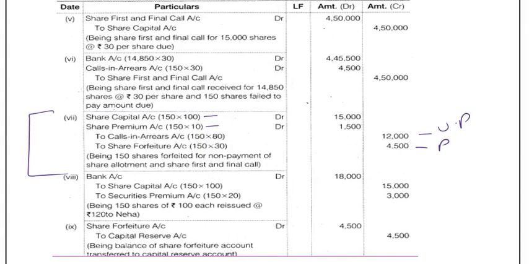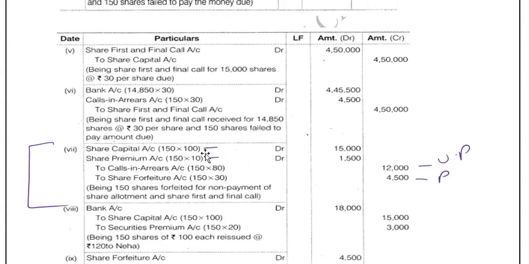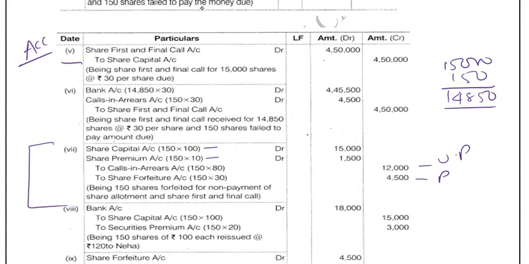If you see the above entry, you have something called calls in arrears. Whenever some person doesn't pay, you will show it as calls in arrears. For example, we would have passed the accrual entry fully for 30 rupees, but 150 shares didn't pay. So out of 15,000, 150 were not paid, and the balance 14,850 only would have been received.